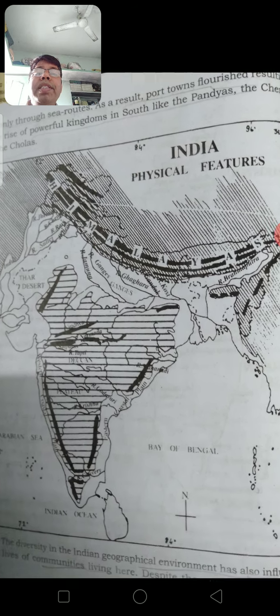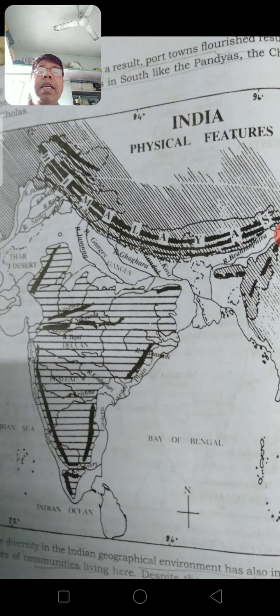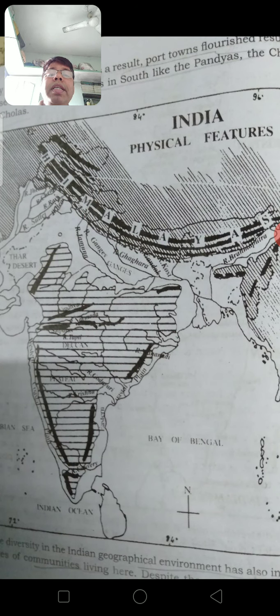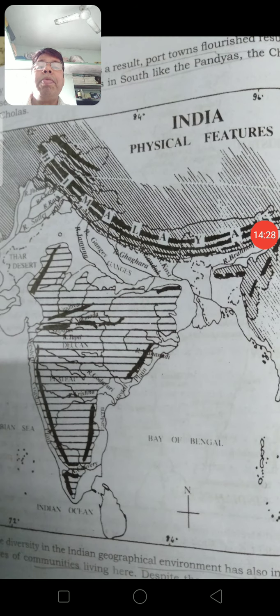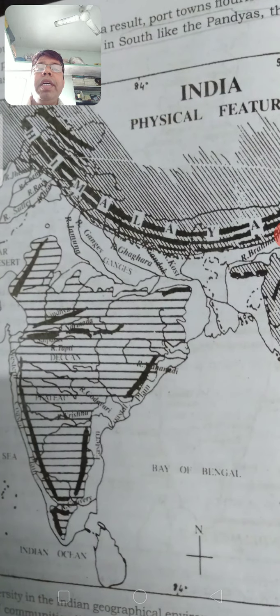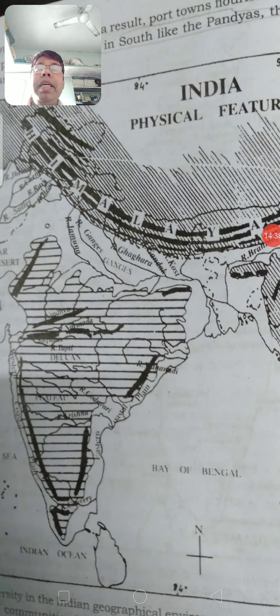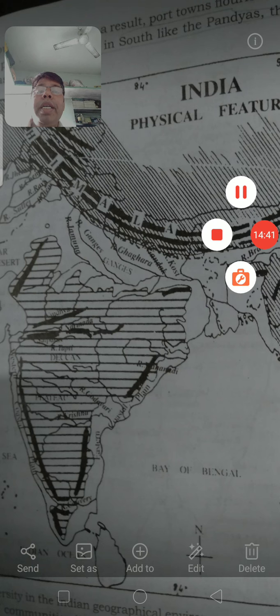See here, one side we have the Himalayas. Some of them are covered with ice caps, and some of them are covered with forest areas. Then below that comes the northern Indian plains. It is a very fertile area because of three important rivers flowing there.